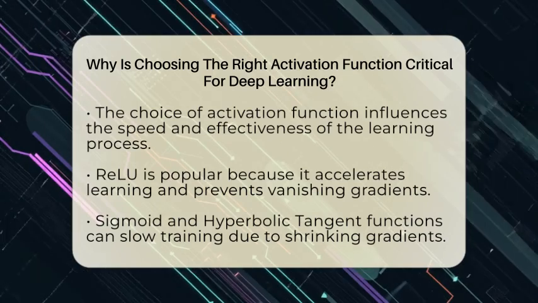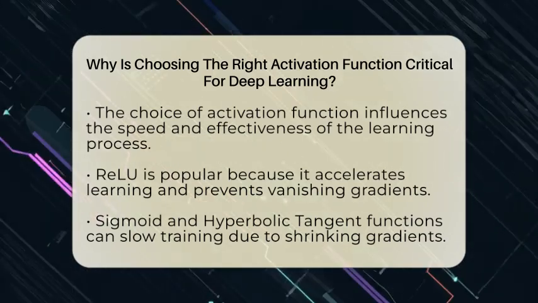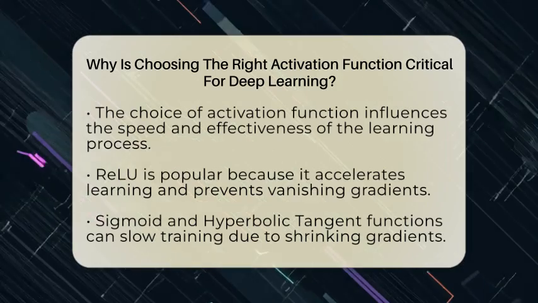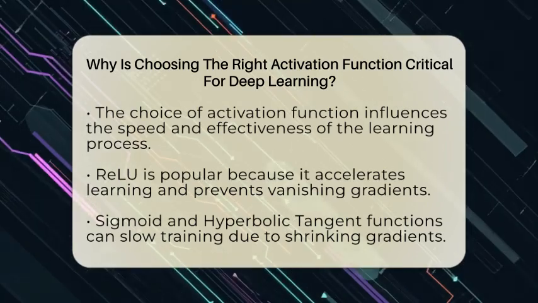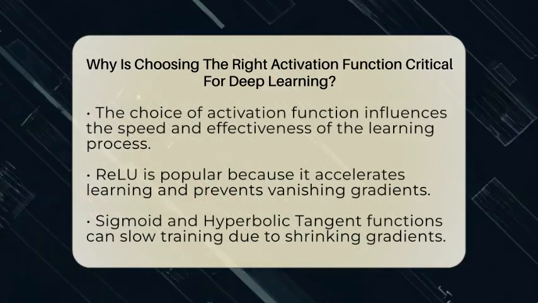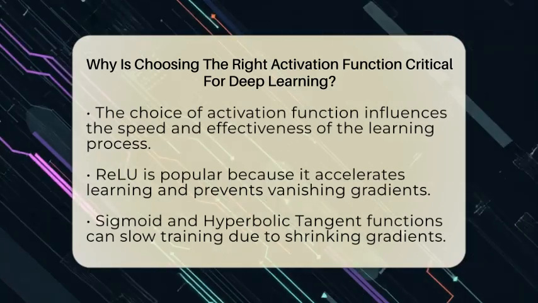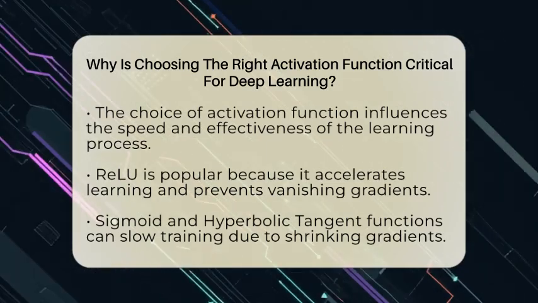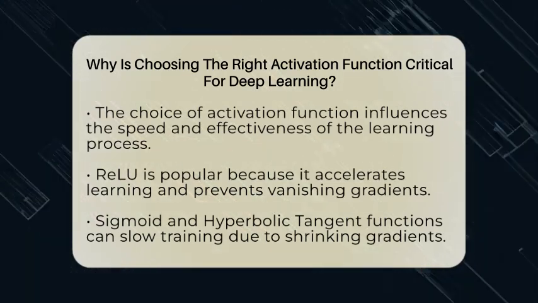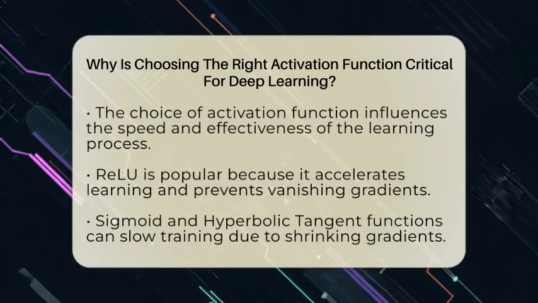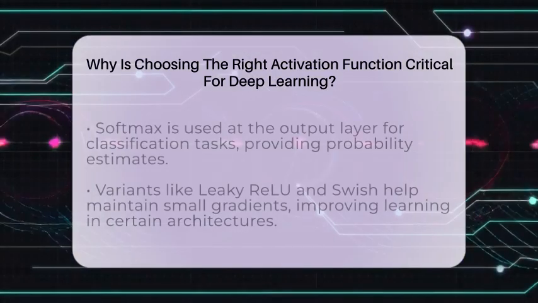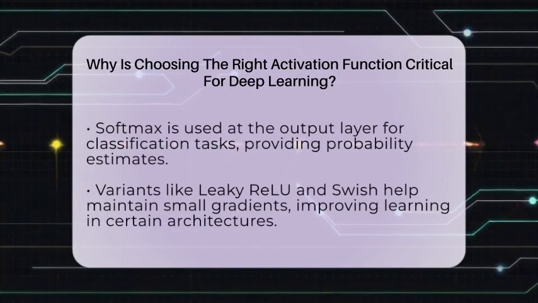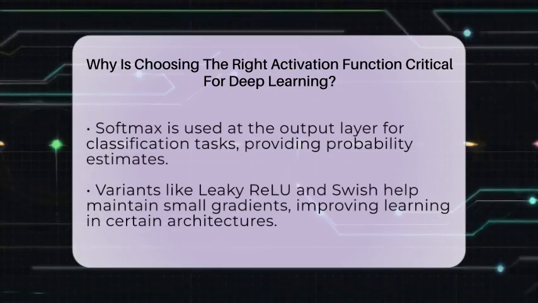For example, the rectified linear unit, or ReLU, is popular because it helps the network learn faster and avoids a problem called vanishing gradients. Vanishing gradients happen when the network struggles to update itself properly, slowing down learning or stopping it altogether. On the other hand, functions like sigmoid or hyperbolic tangent can cause gradients to shrink, making training slower or less effective.